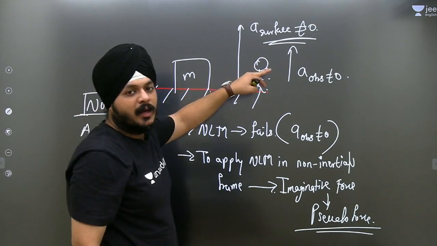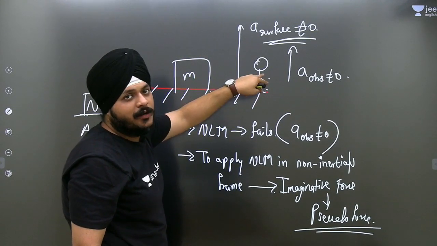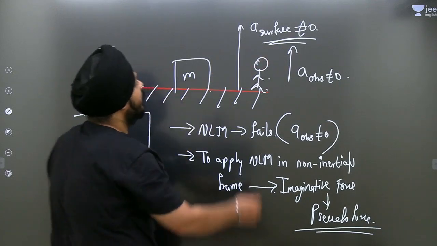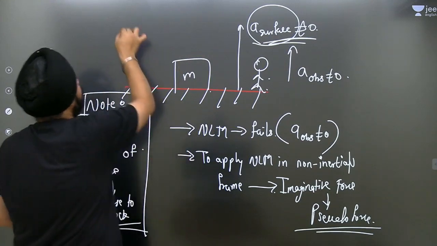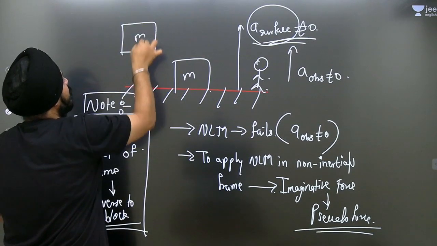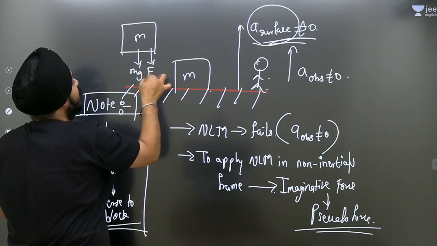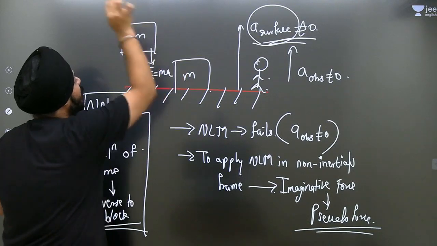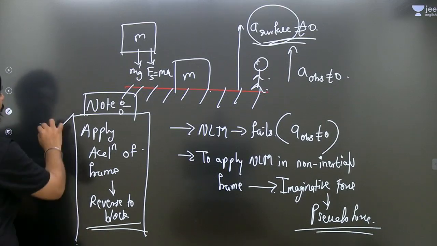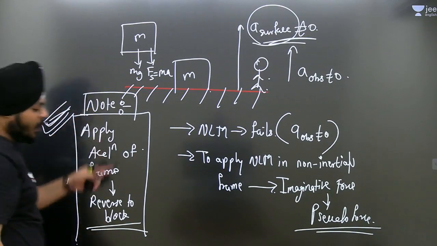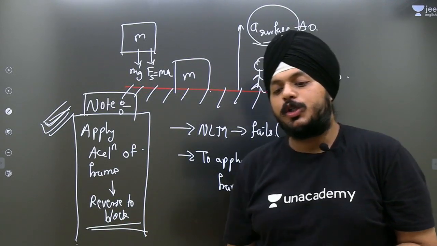So right now it is a non-inertial frame. I have to convert this into an inertial frame, so I just apply the acceleration of the frame reverse to the block. So it would be like, this is m, this is mg, and this would be the pseudo force, which is equal to m a. Pseudo force is m a. So this is an important note, a kind of direct approach to the sums.